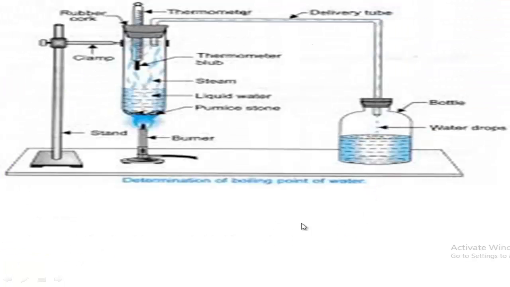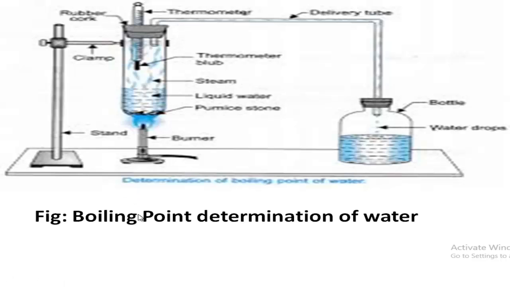Now follow the picture. This is the boiling point determination of water process. Here this arrangement is needed. This is a test tube. Inside the test tube we will take pure water, and we will use here some pumice stone. Actually pumice stone we will use to resist the bumping, and also there is a thermometer, and